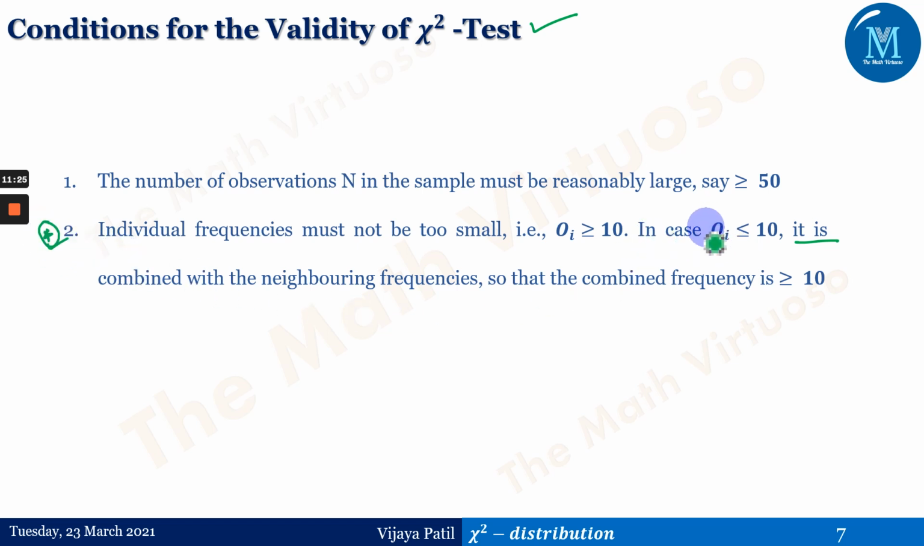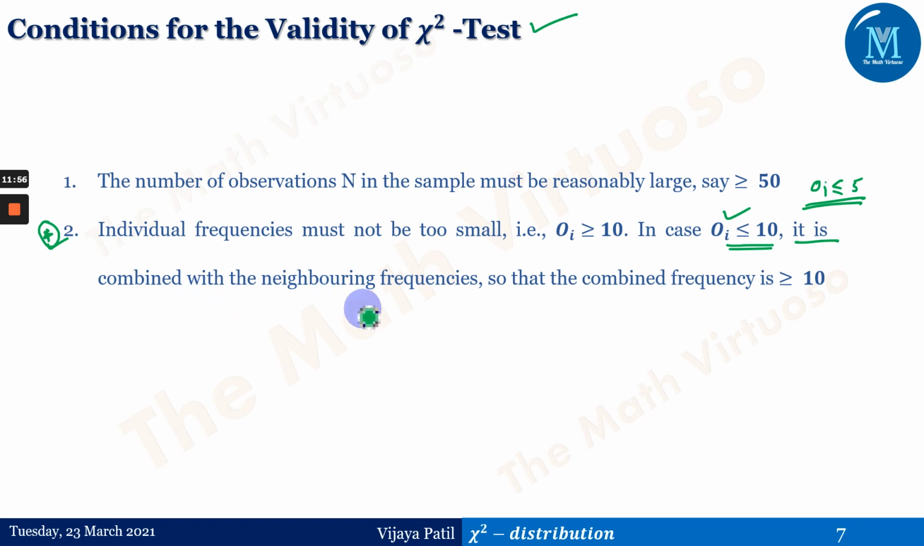At that time, if the Oi's, that means the observed frequencies, are coming out less than or equal to 10. Now in this particular book which I have referred here, a few of the books are considering this as Oi less than or equal to 5. So this is also one of the assumptions. So a few of the books are taking Oi less than or equal to 5, at that time they are combining, or a few of them are going with Oi less than or equal to 10. So here we'll be considering Oi less than or equal to 10 for this particular session.